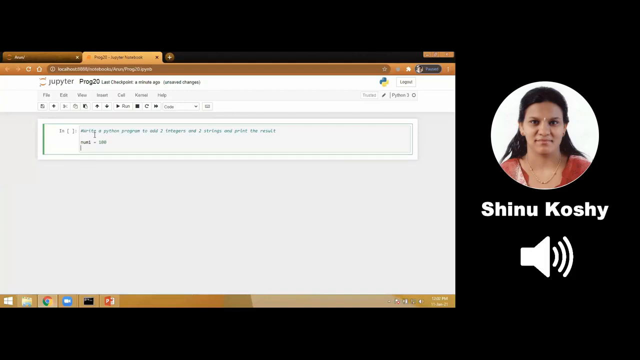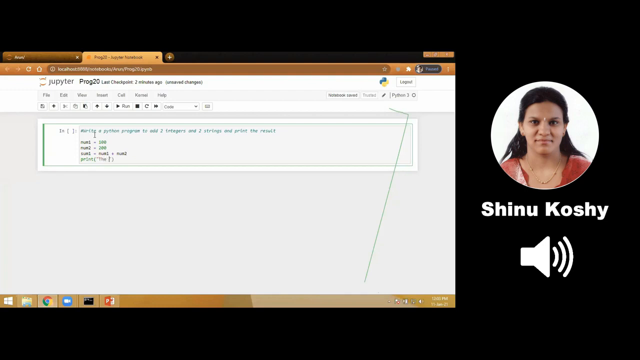So I have declared a variable called num1. So remember variable names, you can use number, you can use word. I have stored the value 100 inside num1. Similarly, I am storing the value 200 in my second variable num2. Now I will store the result of the addition in a third variable called sum1. I am using the addition operator.